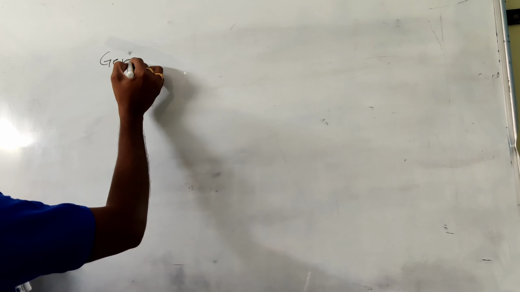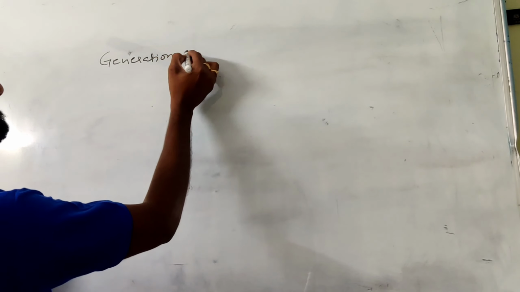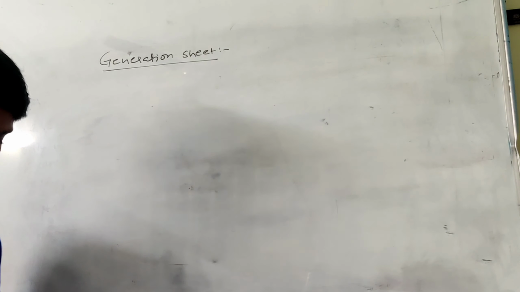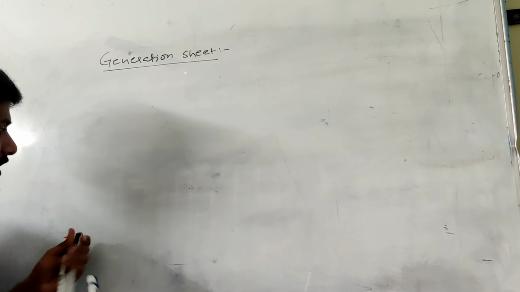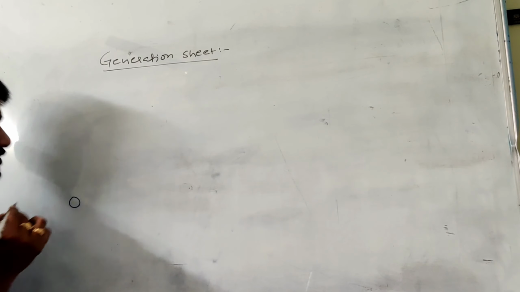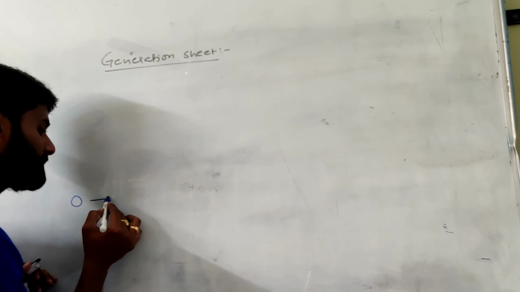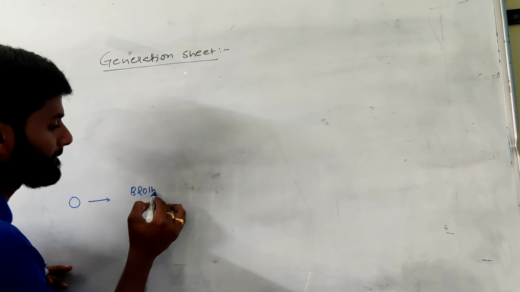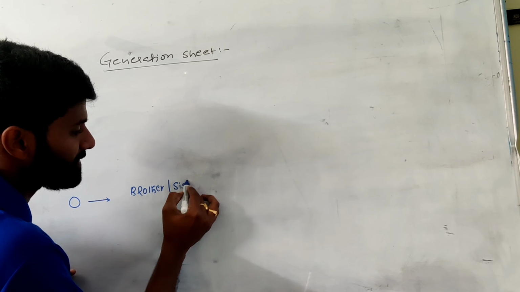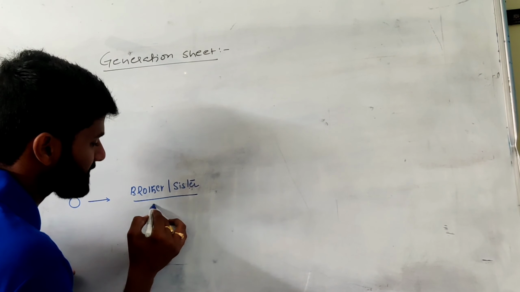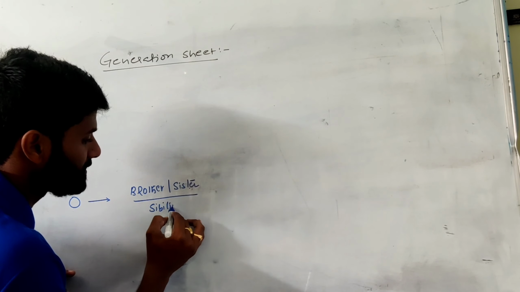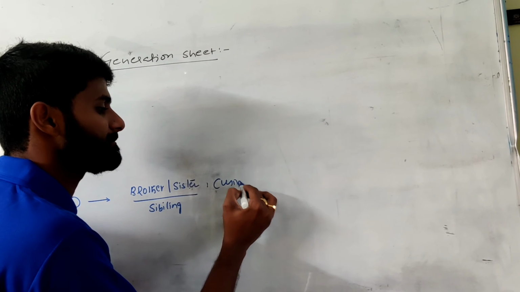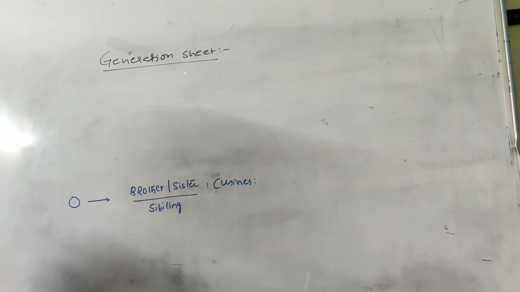Framing a generation sheet. This is the important sheet when we go with any blood relation question. First, concentrate: who are the persons in zero generation? I go with brother and sister. Brother and sister I can call siblings, zero generation people. Next, I go with cousins. So cousins are zero generation people.